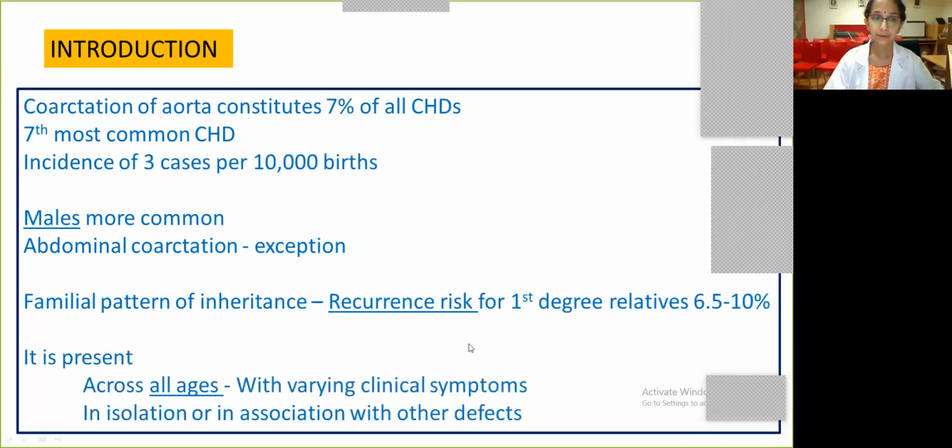And it is usually seen across the ages. Unlike other CHDs, coarctation is seen across the ages. It can be seen in the neonatal period, it can be seen at the adolescent period, and every age very peculiarly has different clinical symptoms. Also, remember that coarctation can happen in isolation or in association with other defects.